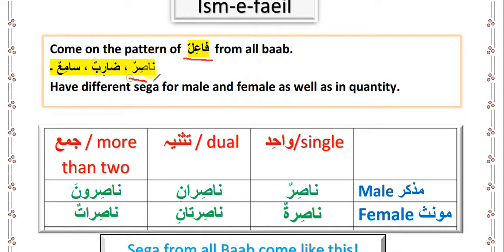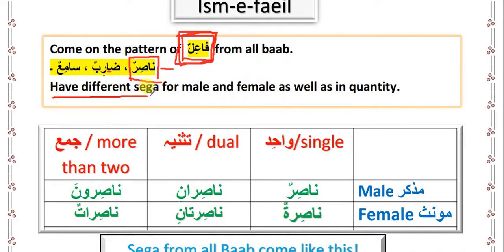So from nasara bab, nasirun. If you want to make isme fa'il from kataba, then you will say katibun. If you want to make it from kharaja, then kharijun. So any fi'l can be made into isme fa'il by simply following this pattern. Whether it is from the nasara bab, the daraba bab, or the sami'a bab, that doesn't matter. The isme fa'il is made only by this pattern. Any word which comes on the pattern of fa'ilun will be isme fa'il.